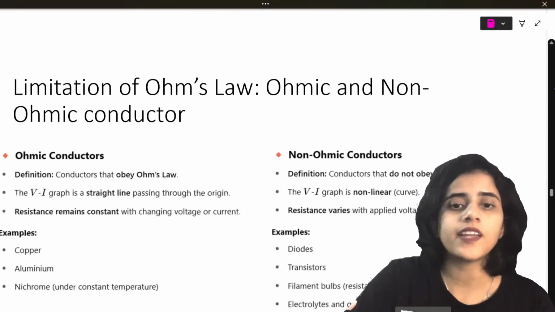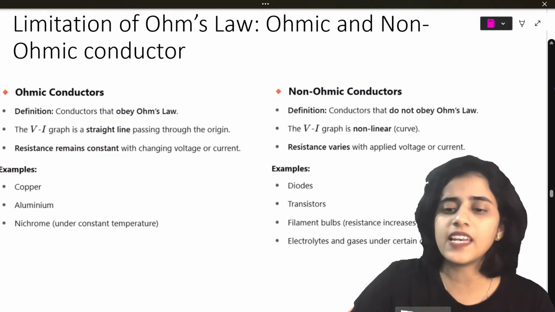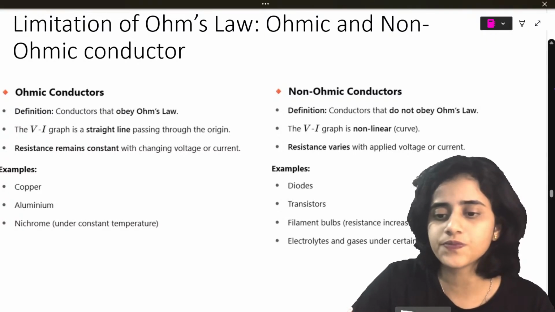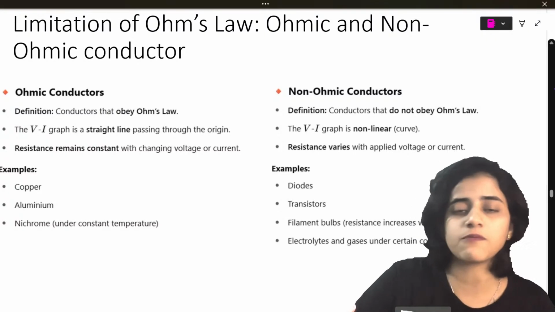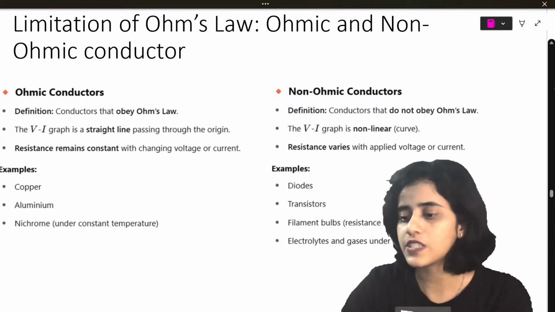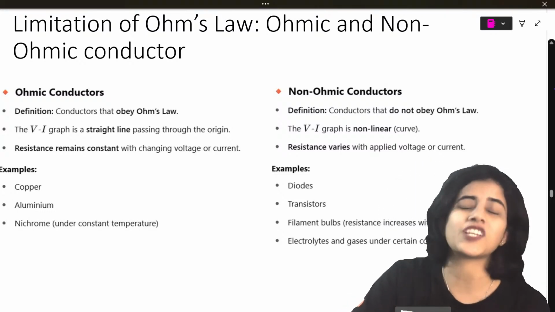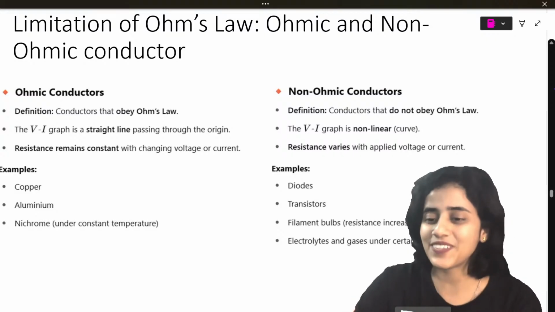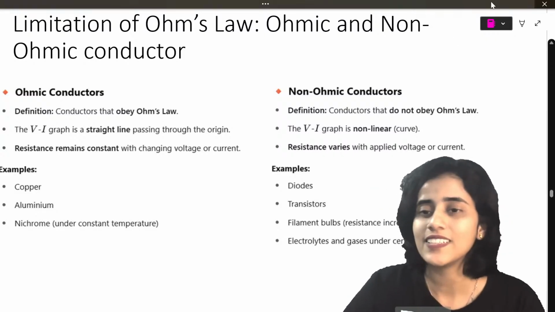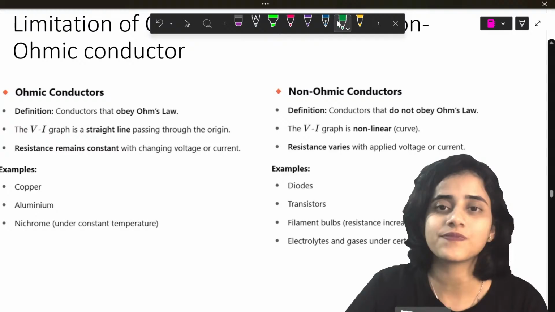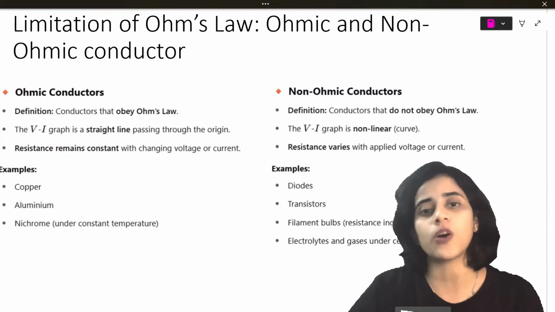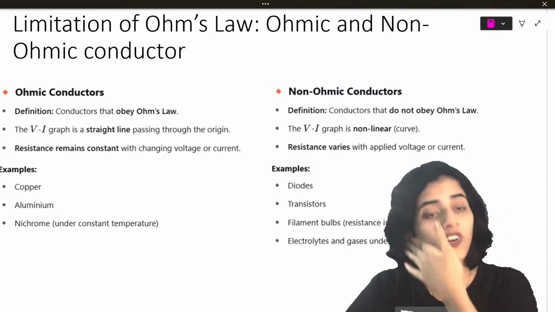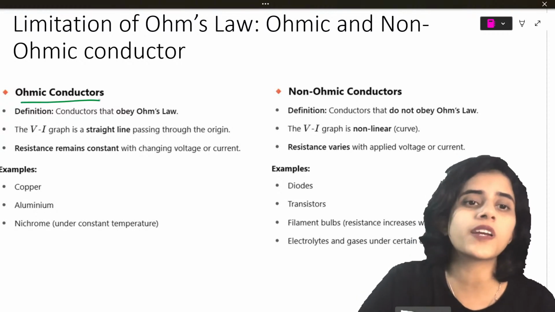Next, we will look at some limitations of Ohm's law, and then we will look at a small part of superconductors. Limitations of Ohm's law. Ohm's law is mainly for ohmic conductors. What are ohmic conductors?